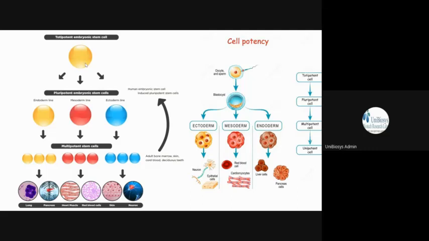You can just see from the ectoderm, neurons and epithelial cells are formed, how it is looking like, just to remember that. Okay, and then you can see the mesoderm. From that, the blood cells, muscle cells, all these are formed. Then you have the endoderm, the inner lining of the gastrointestinal tract, and then the liver cells, all these are formed from the endoderm. So that's all the same thing only.